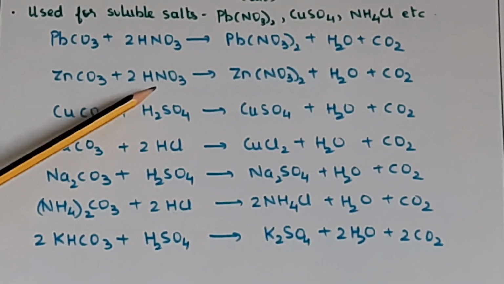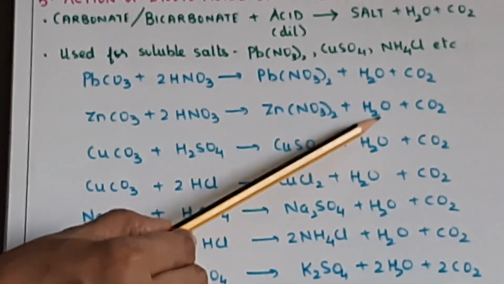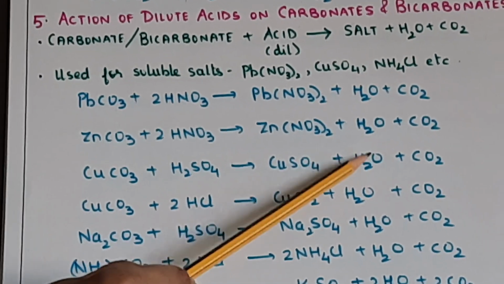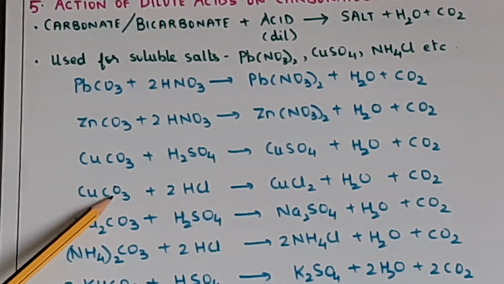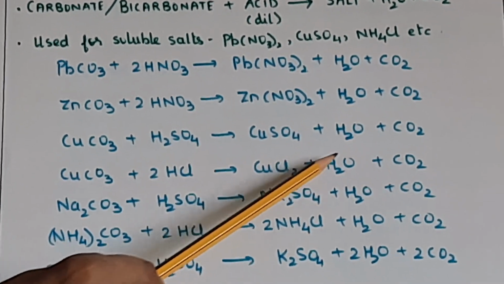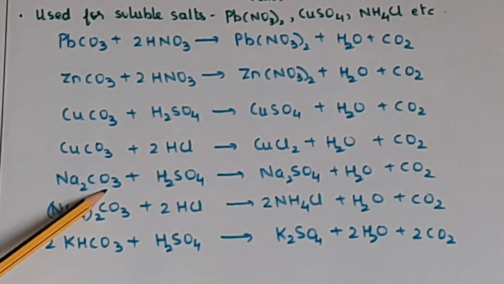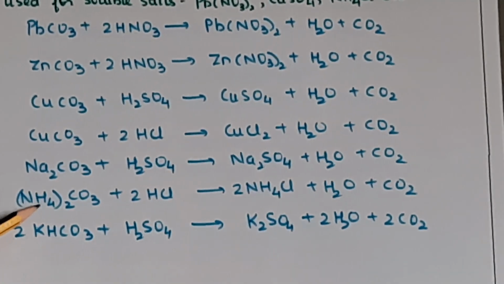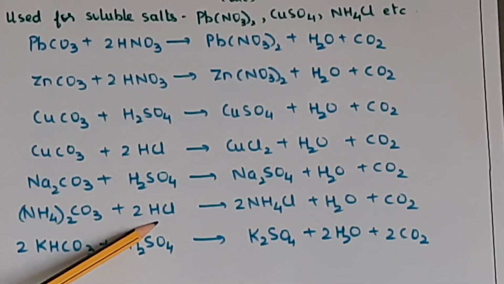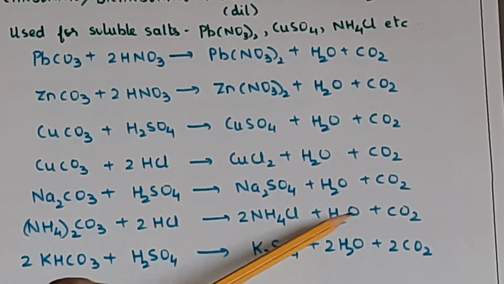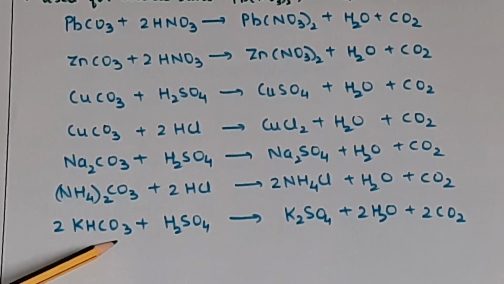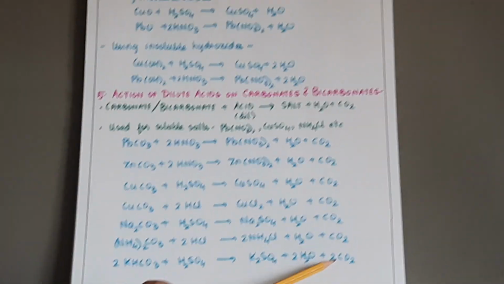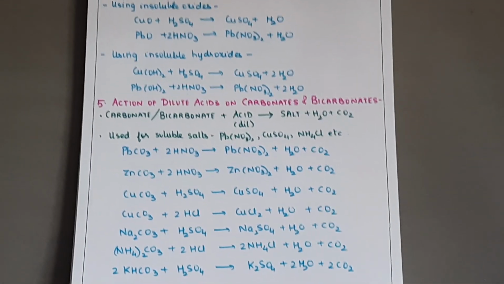Then ZnCO3 plus 2HNO3 gives Zn(NO3)2 plus H2O plus CO2. CuCO3 plus H2SO4 will give you CuSO4 plus H2O plus CO2. CuCO3 plus 2HCl gives CuCl2 plus H2O plus CO2. Na2CO3 plus H2SO4 will give you Na2SO4 plus H2O plus CO2. (NH4)2CO3, ammonium carbonate, plus 2HCl will give you 2NH4Cl plus H2O plus CO2. And 2KHCO3 plus H2SO4 will give you K2SO4 plus 2H2O plus 2CO2. That's a lot of reactions. So we'll have a look at the next part now.